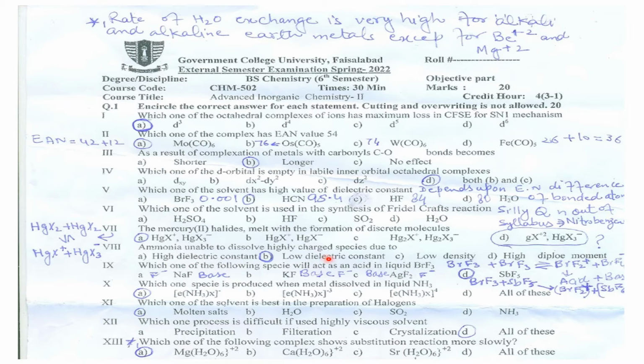Highly charged species actually will have high dielectric constant, and according to the principle like dissolves like, a highly charged species will have high dielectric constant. So the characteristic because of which ammonia will be unable to dissolve highly charged species is low dielectric constant. So that means option B is the correct one.